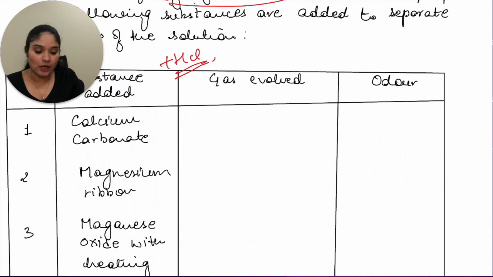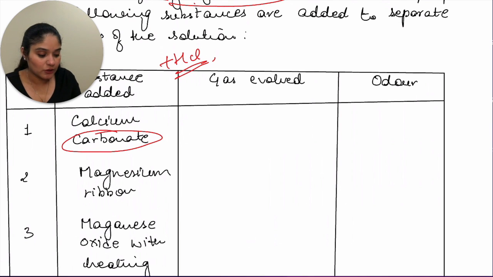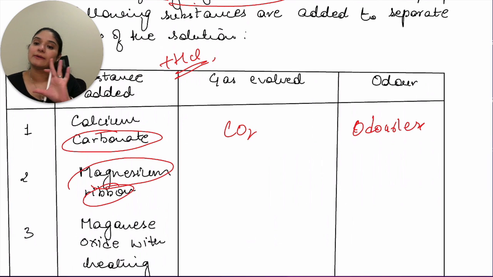So calcium carbonate. So you have carbonate, that means it will give you carbon dioxide. What is the odor? It does not have a smell, so it is odorless. Then next is magnesium ribbon. Only magnesium, only metal is reacting with HCl. You will get hydrogen gas. What is the odor of hydrogen gas? It is odorless.